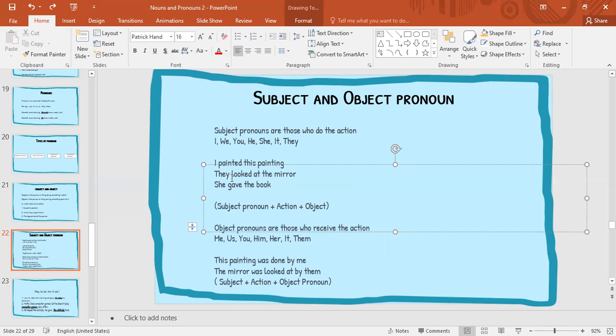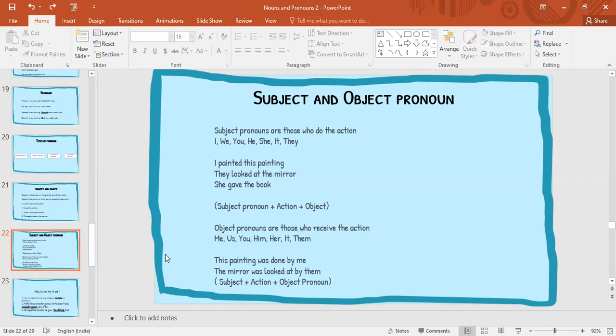So when we write, the subject pronoun will come first before the verb, and after the verb the object will come. And when we write using an object pronoun, the subject will come first, then the verb will come. The object pronoun comes only after the verb. The subject pronoun comes before the verb. The object pronoun comes after the verb. Okay. So this is what we have learned about subject and object pronouns.